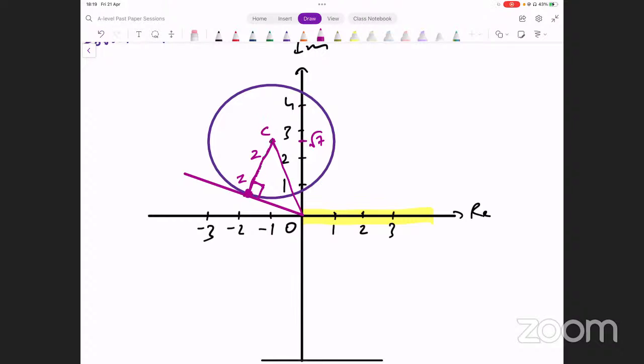Let's call this C, and this point B, and since square root of 7 is written here, let's call this point A. What we need to find is this whole angle.